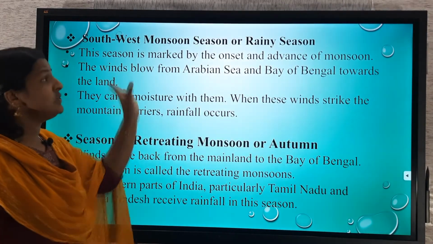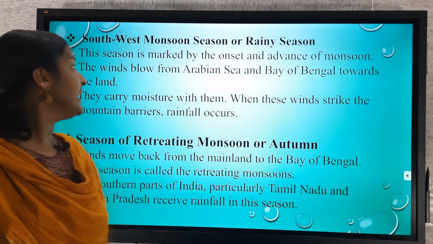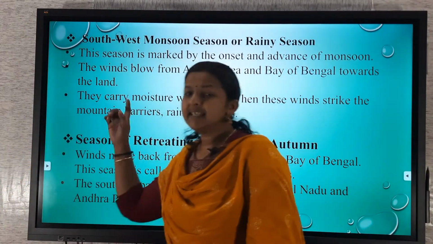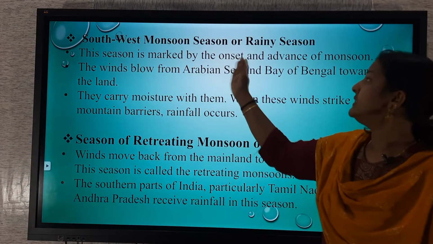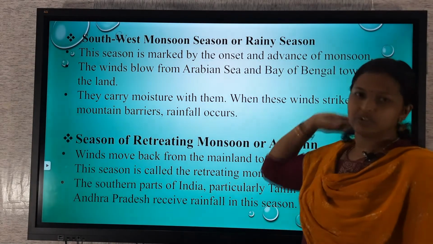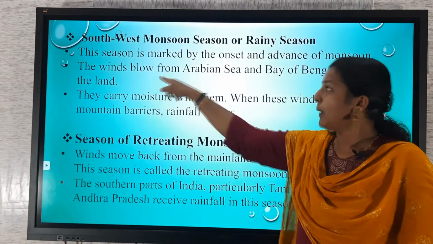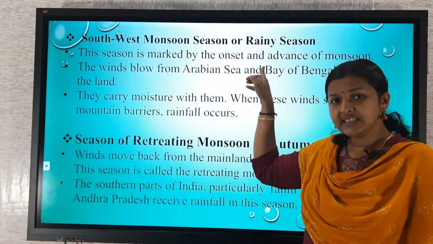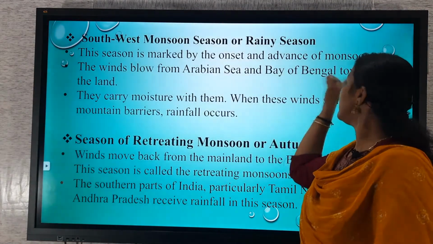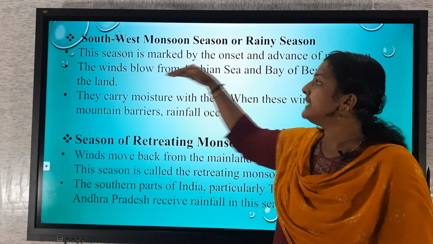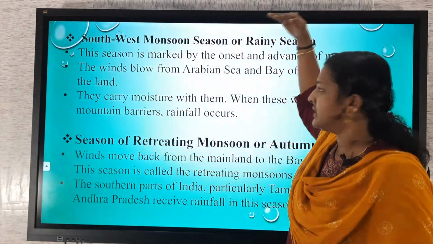And then southwest monsoon season or rainy season. This season is marked by the onset and advance of monsoon. The wind blows from the Arabian Sea and Bay of Bengal towards the land. That makes this kind of season.